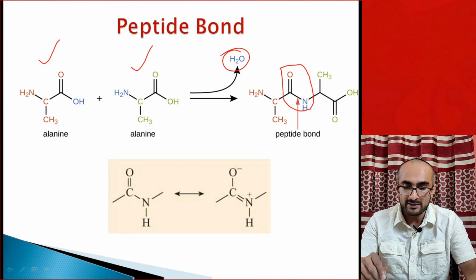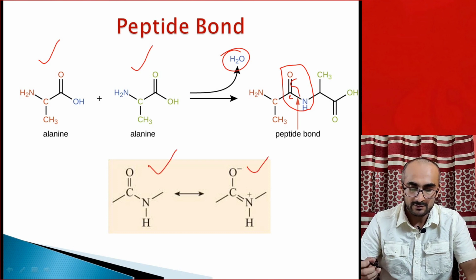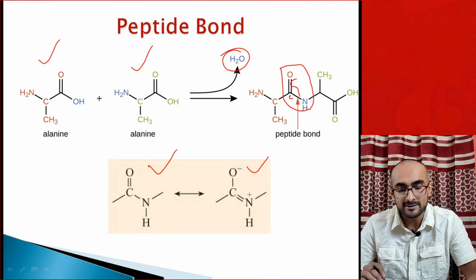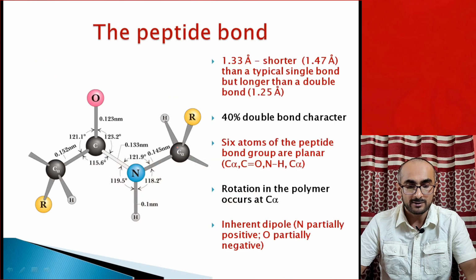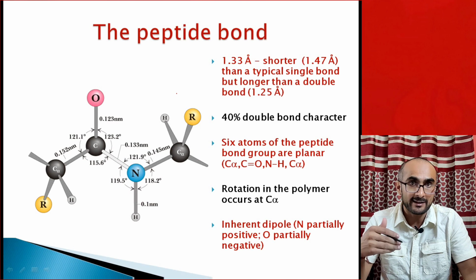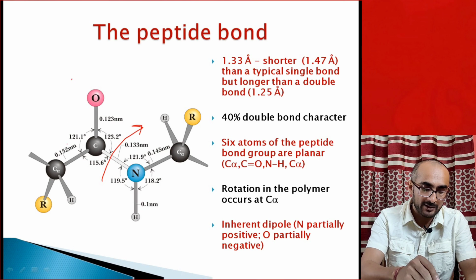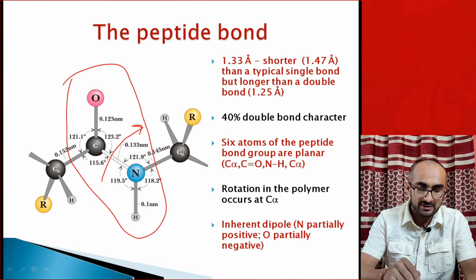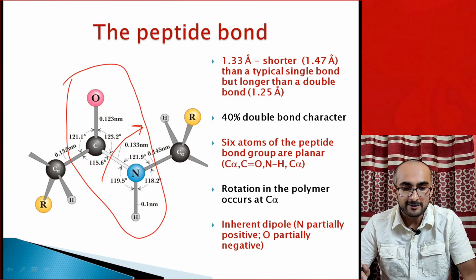And this CONH bond is not basically a single bond, like you have C and N here. It has acquired a partial double bond character due to resonance. So that partial double bond character gives rise to special properties to the peptide bond. Because of the presence of this partial double bond, this peptide bond becomes rigid and planar. This bond cannot be rotated. The bond between C and N in the peptide bond, this is peptide bond here, is not freely rotated because of partial double bond character.